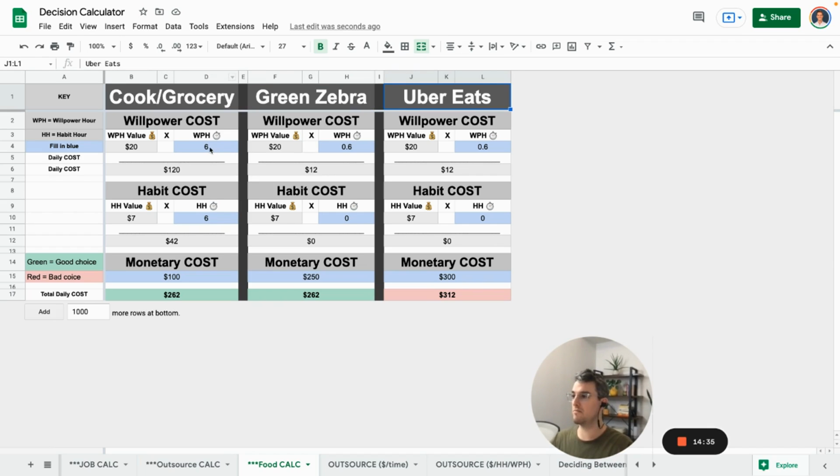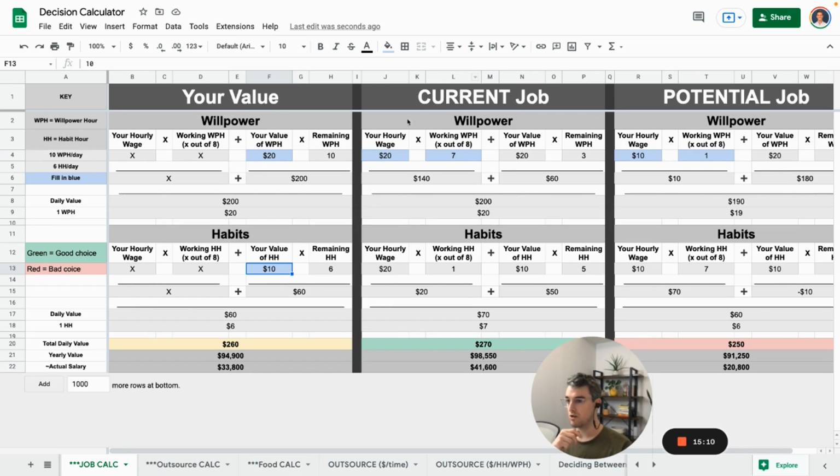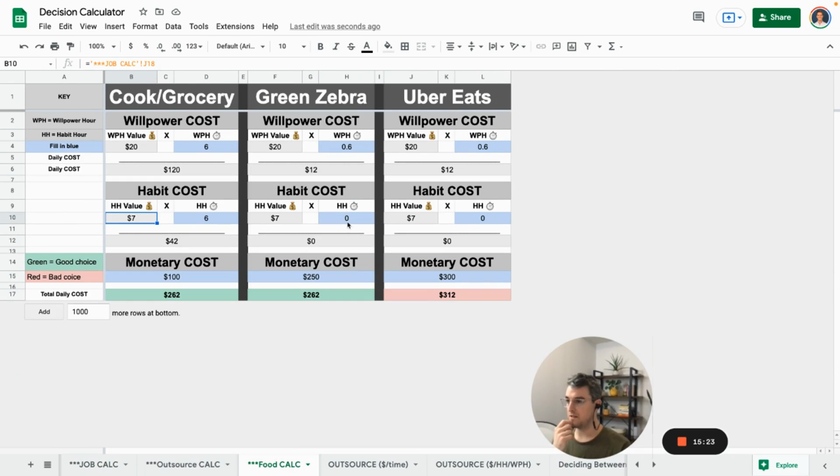I haven't really gone through these things, but it's like, how much per week am I spending on cooking, on going to the grocery store, on deciding what I should buy, on cleaning up, costs that you wouldn't incur if you were using these other ones. So it's like your monetary cost, your habit cost, your willpower cost. And it's literally just that plus this. And blue is what you fill in. Right? Blue is what you fill in. These are pulled automatically based on what your current situation is. This would probably be cooking, so it'd probably be like 2 hours in there as well. So in this case, this is the best choice for this person.